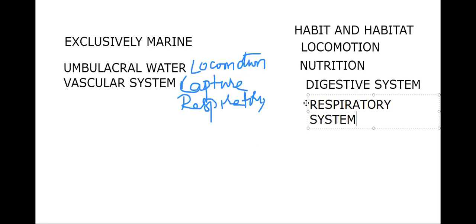Water enters the ambulacral system through the madreporite, enters into the ambulacral canal, and that water exits through ambulacral grooves on the arms, which makes possible locomotion, capture, and respiration, the collection of oxygen. All these are possible by the ambulacral water vascular system. Why I'm saying this again and again is that finally it is going to be a bigger question for us, like the canal system of phylum Porifera here also.